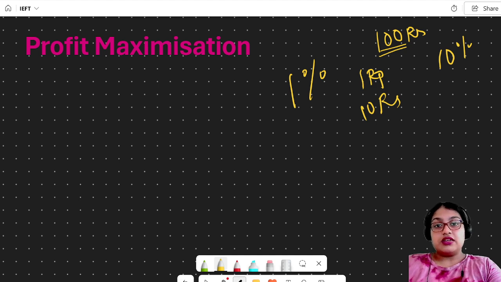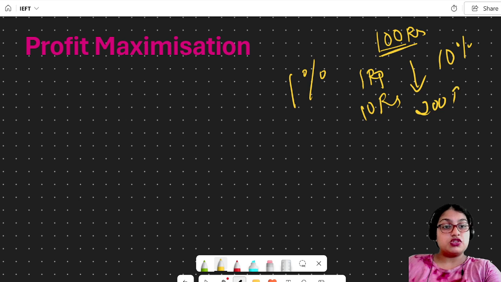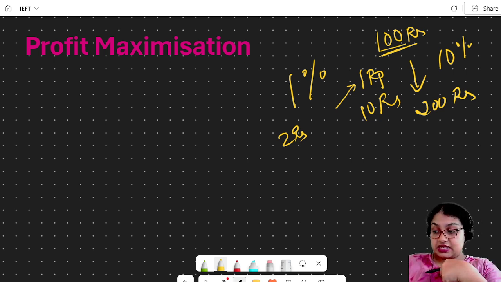Now if this 100 rupees is increased to 200, that is, the profit of the company is now 200 rupees, then 1% of 200 is how much? 2 rupees, so I got 1 rupee extra. So when the profit is maximized, the share that the individual gets will also be increased.